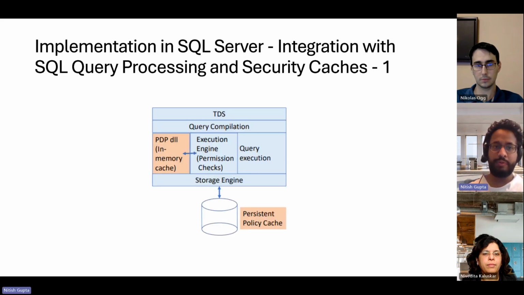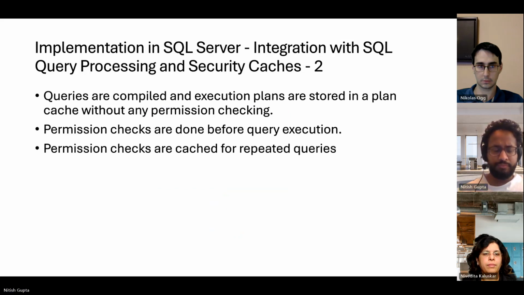Now we look into how this is integrated with SQL query processing and the security caches. This diagram basically gives an overview of the PDP and the execution engine. I'll go into the details. So queries are compiled and the execution plans are stored in the plan cache before any permission checks. The permission checks are done before the query execution. And we have caching for permission checks for repeated queries.